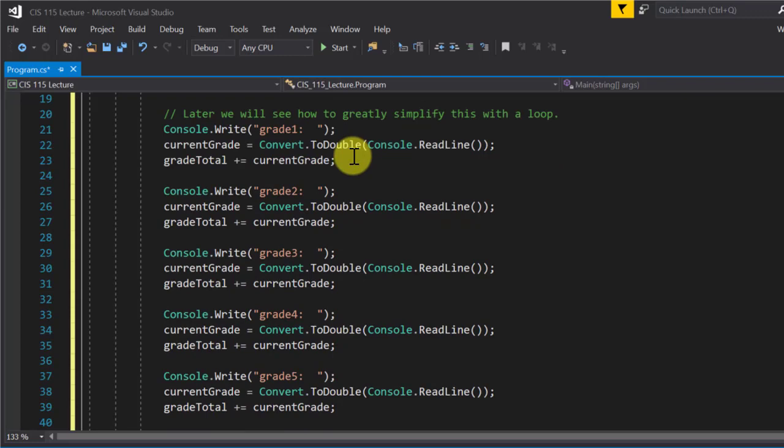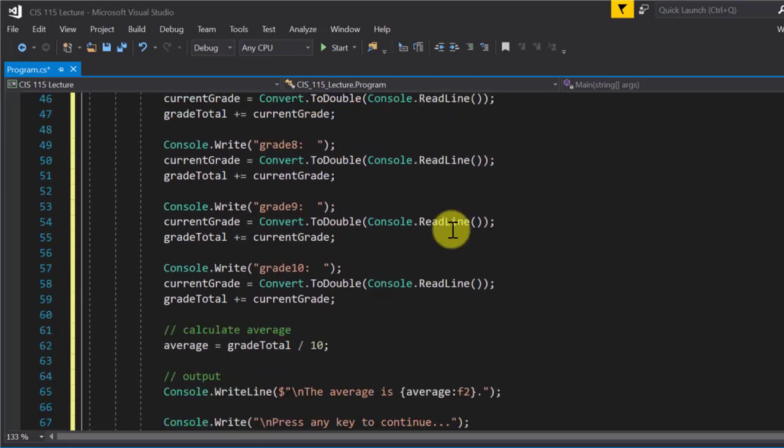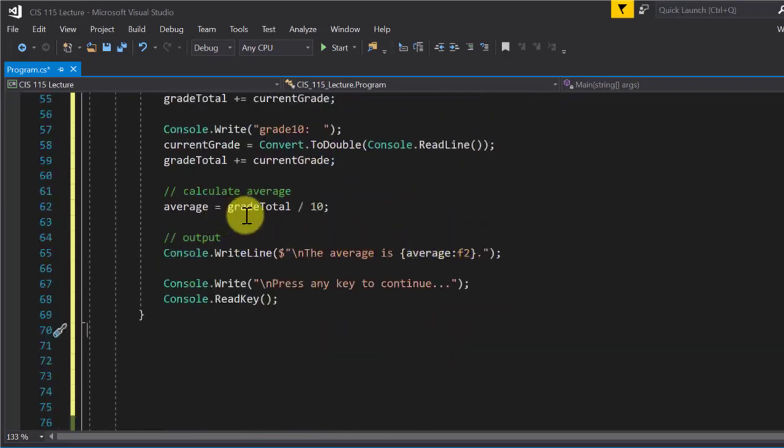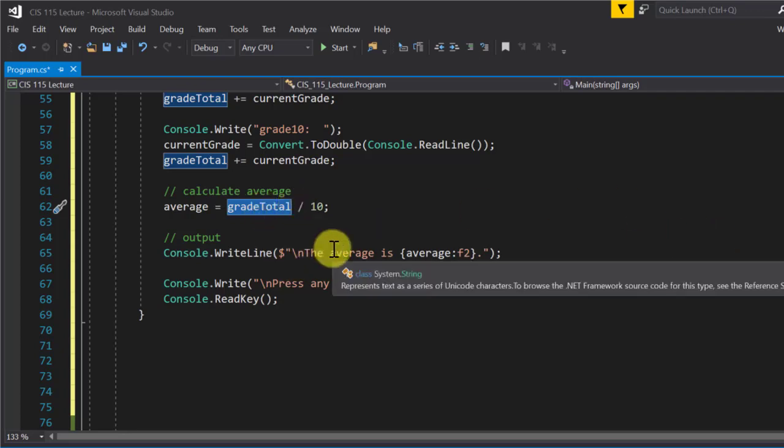Now, what a lot of people did was they came down here for the calculation and just added all the grades together. They summed them all together at the end, okay, which is fine. But there's nothing that says we can't sum them together as we go. So we do a running total, and then instead just take that running total and divide by 10 at the end. So a running total instead of adding all the grades right there in that spot and then dividing by 10. All right?